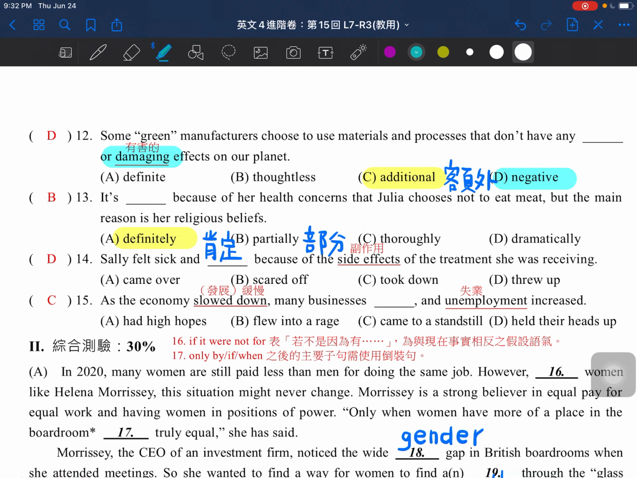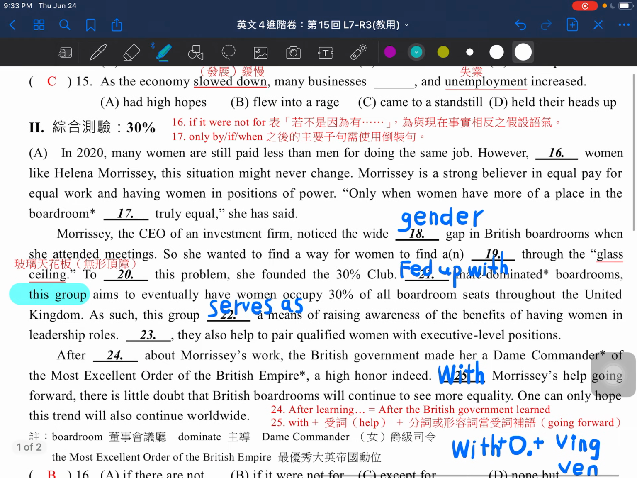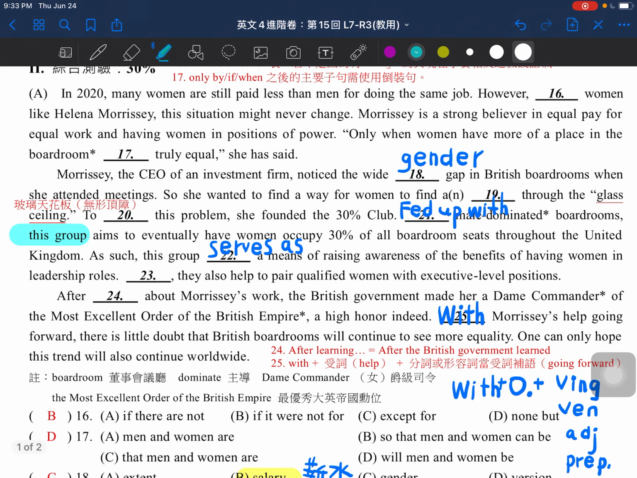Then let's move on to number 13. It is what because of health concerns that Julia chooses not to eat meat. One of the reasons might be her health concern, but the main reason, so here's the key word, main reason. That's why we'll choose the word partially. It is partially because of her health concerns, but the main reason is her religious belief. So main reason and partially because of that.